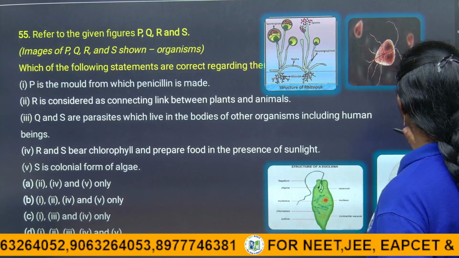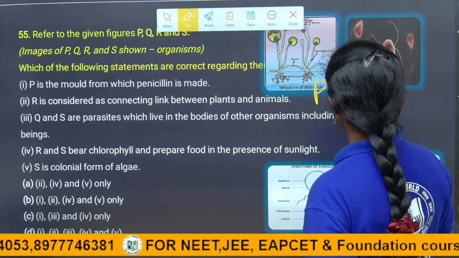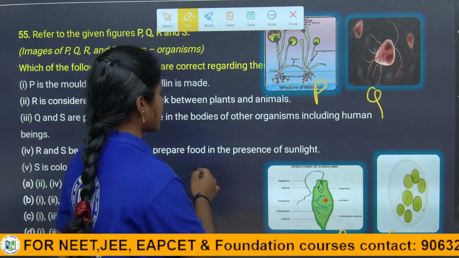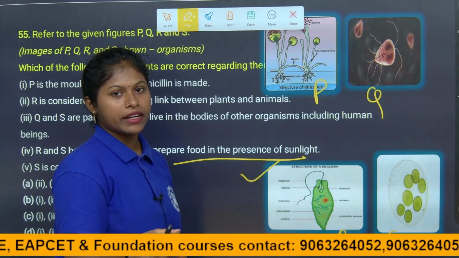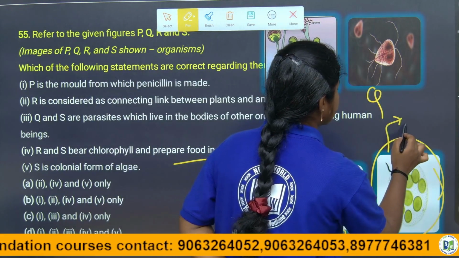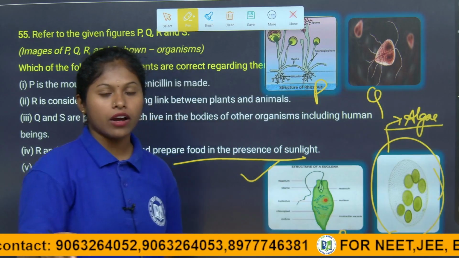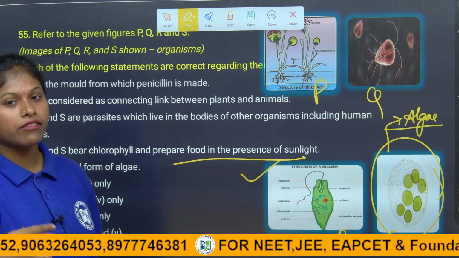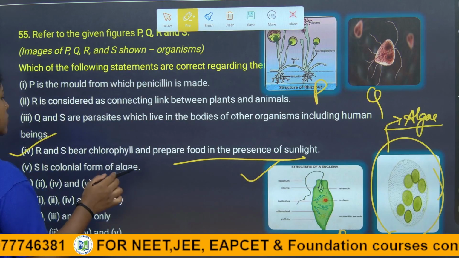Okay, let's see this. They are saying R and S have chlorophyll. P, Q, R, S. R and S have chlorophyll and prepare their own food in the presence of sunlight. Of course, in the presence of sunlight, children, Euglena can prepare its own food material. And what is this, children? It is Volvox. It is an alga. Algae are also called autotrophic plants, because they have chlorophyll in them. Organisms with chlorophyll can prepare their own food materials. So the fourth statement is also correct, children.